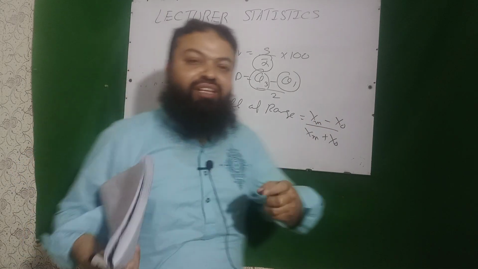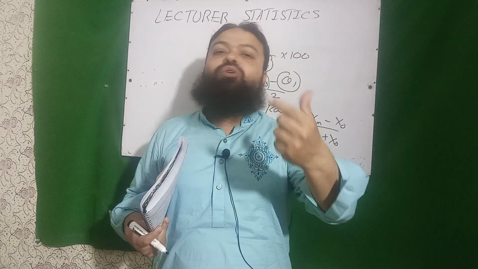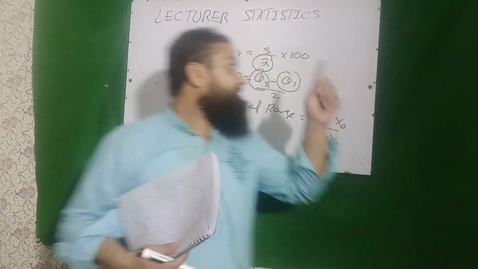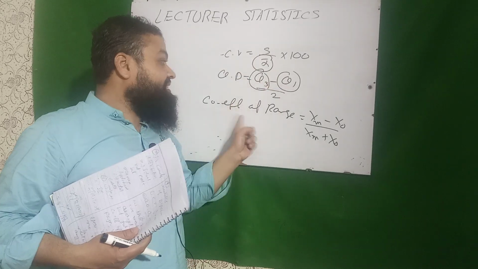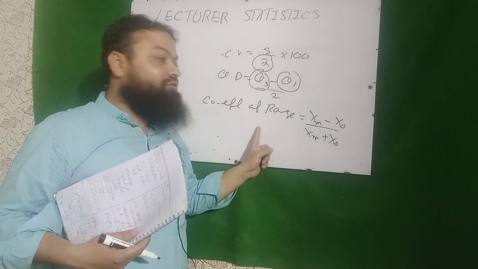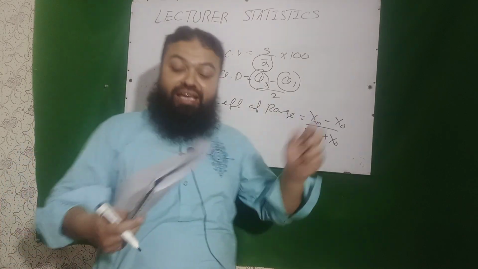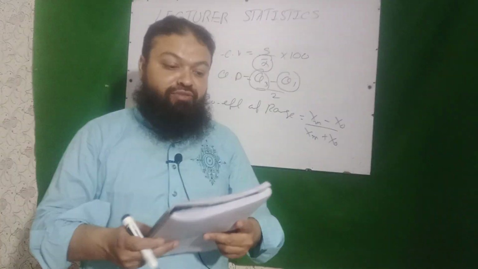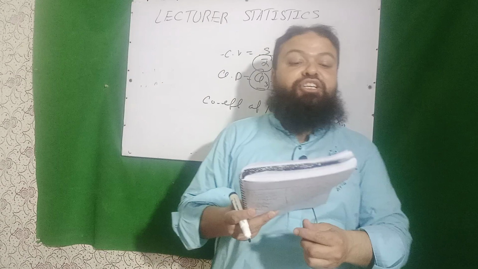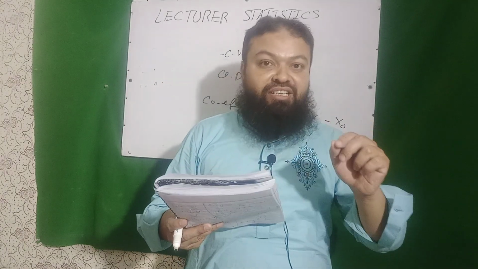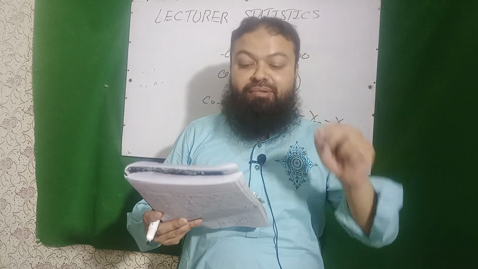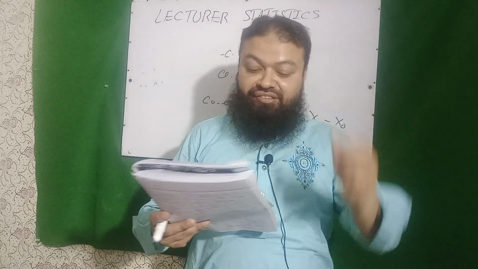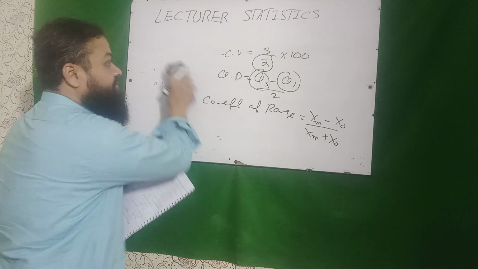So what is the question? Which measure of dispersion does not involve any average? It contains average. It also uses averages, but this is the correct option. Coefficient of range does not involve any average. A very important one. Next question is, for Cauchy distribution, moment generating function does not exist, but maximum likelihood estimator exists. Next question is,